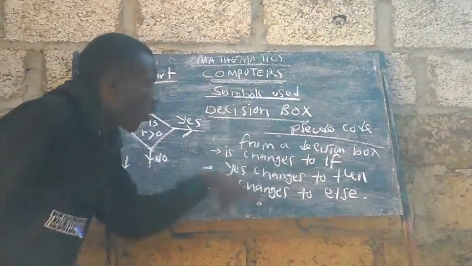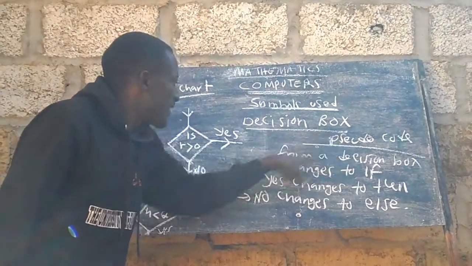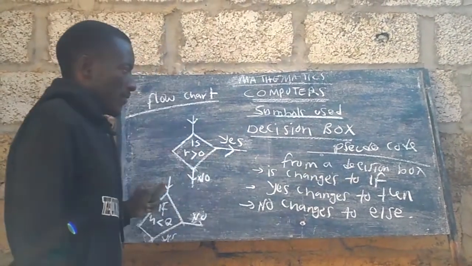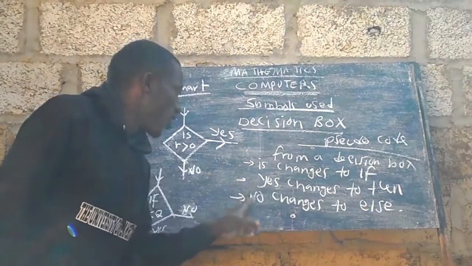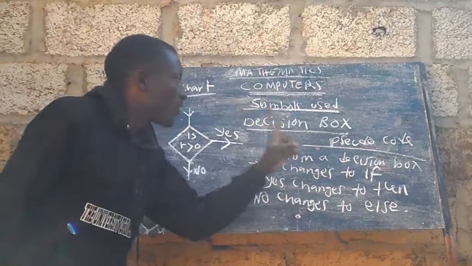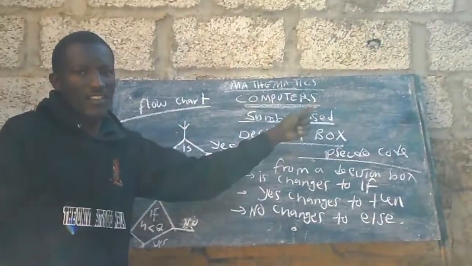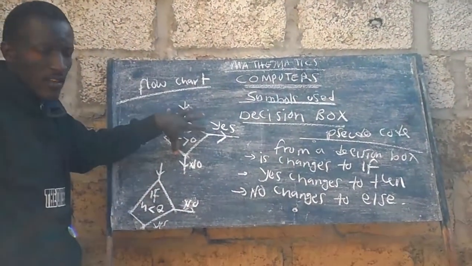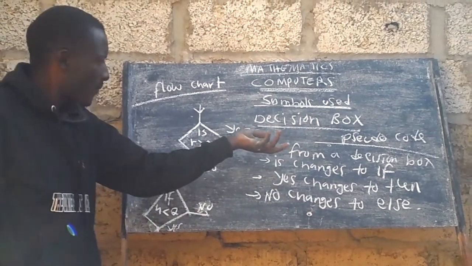If you have a pseudocode, from the decision box, "is" changes to "if".